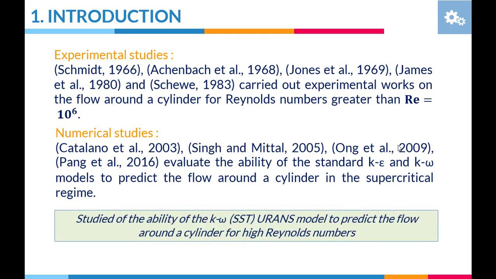This presentation aims to study the ability of URANS, unsteady Reynolds average Navier-Stokes model, using the two-equation system k-omega SST to predict the flow around a 1 meter diameter cylinder in the high Reynolds number.